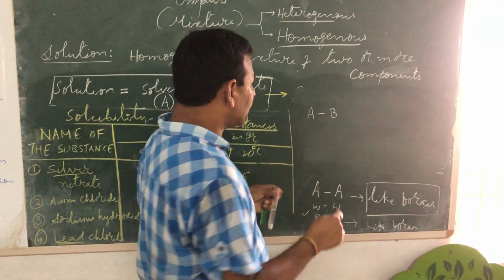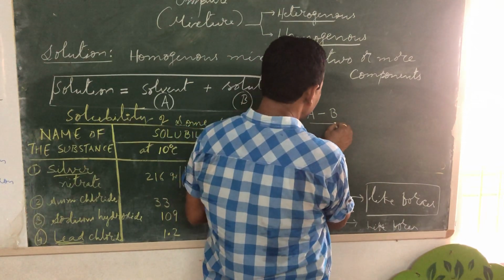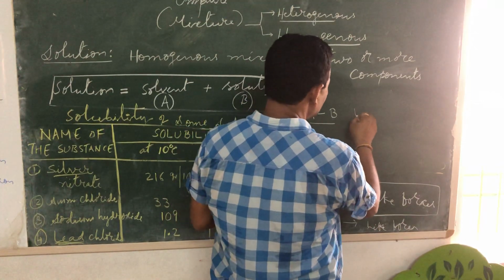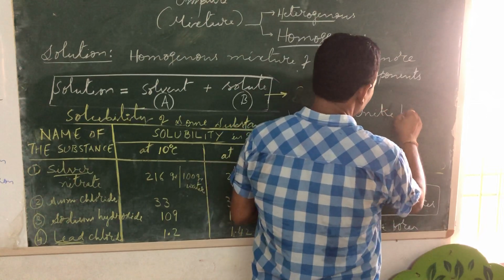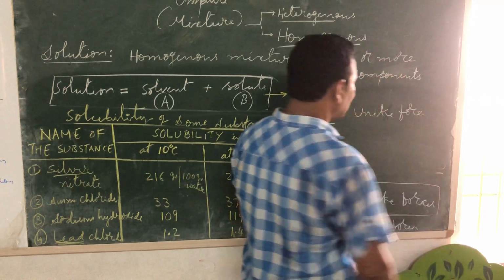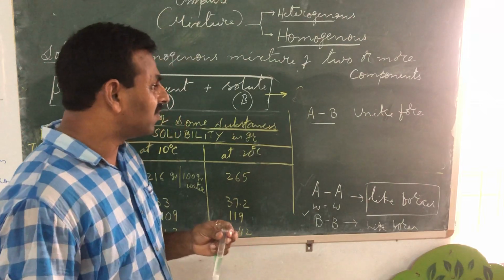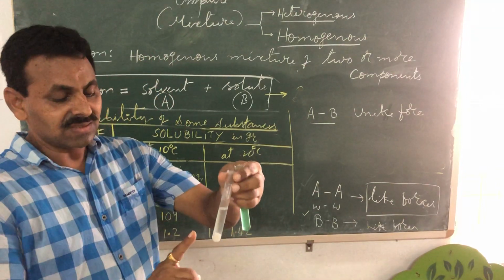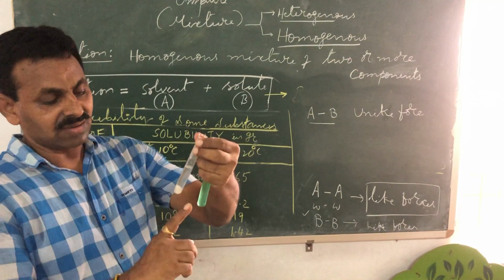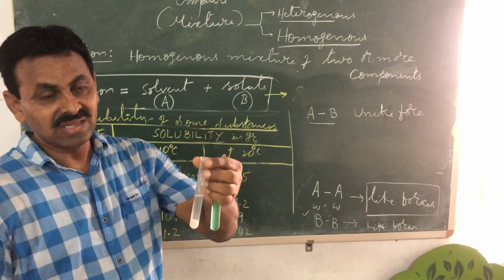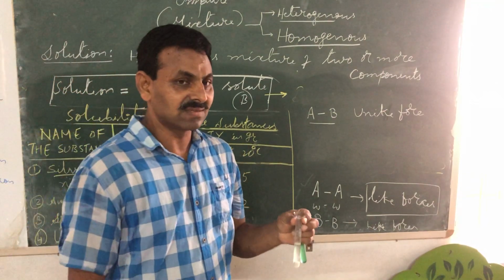And if there is a force of attraction between A and B, that force is known as unlike force. That means chalk and water, I mean calcium carbonate and water, and here copper sulfate and water. They are known as unlike forces.